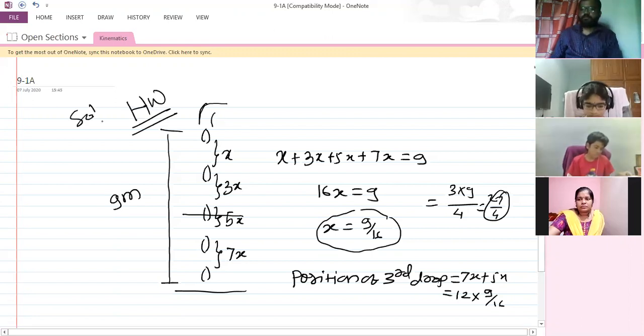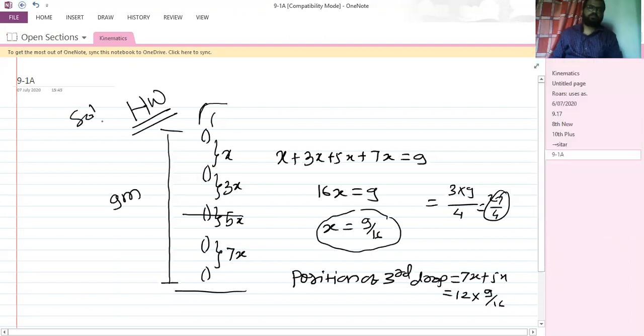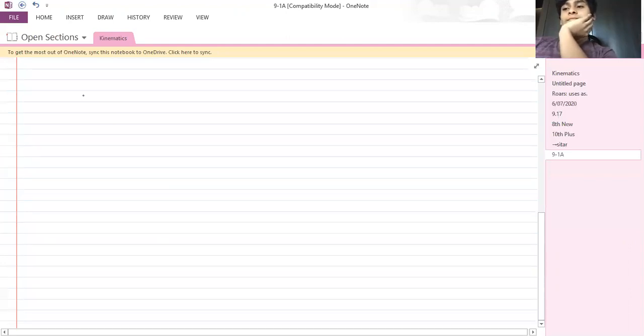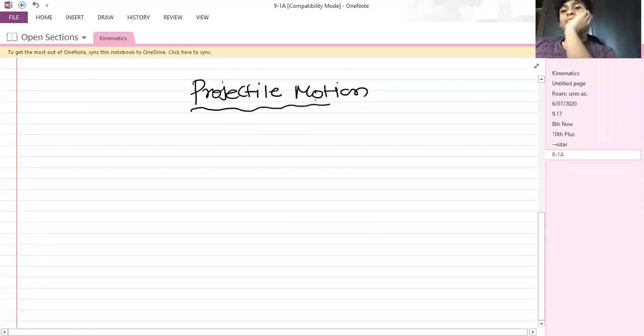Okay, so let's start projectile motion then. Firstly, write down what is projectile.